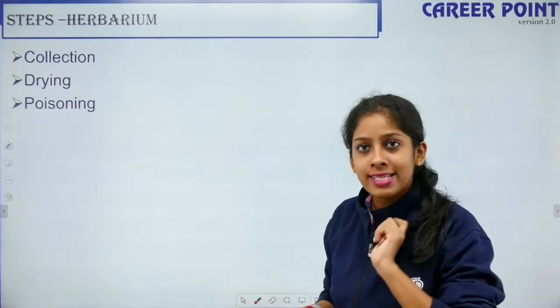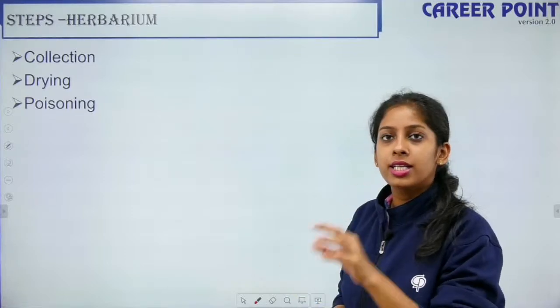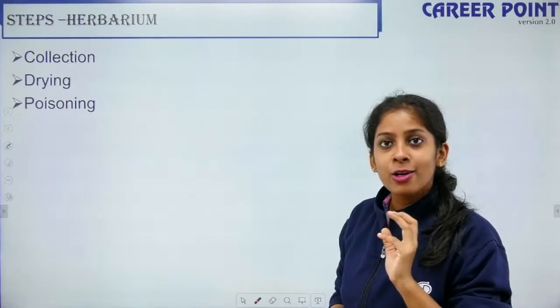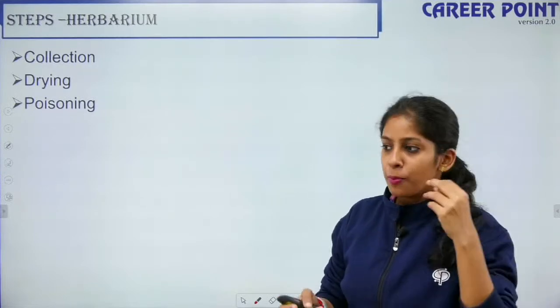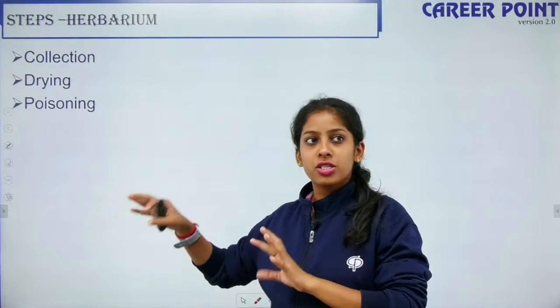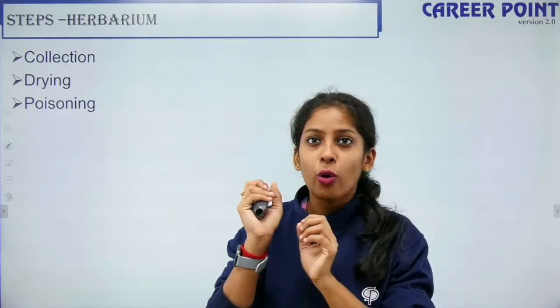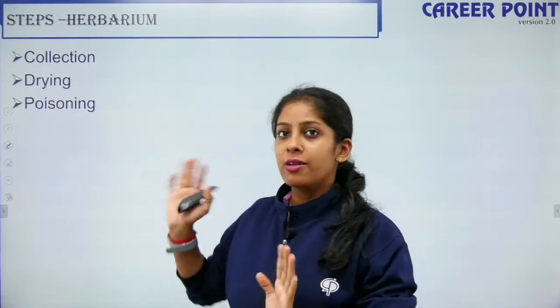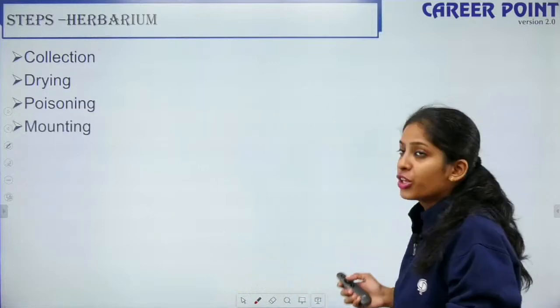Then I poison it. Why do I poison the specimen or the plant or the particular sample that I have? So that no animals or insects should eat it later, right? When you put an old book inside your shelf, sometimes you can see small silver beings running over it in your old storeroom. That should not be there, because it will eat off my specimen, right? So I poison it with mercury chloride.